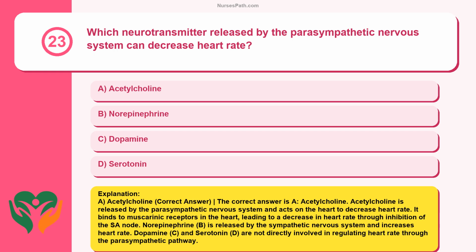node. Norepinephrine, B, is released by the sympathetic nervous system and increases heart rate. Dopamine, C, and serotonin, D, are not directly involved in regulating heart rate through the parasympathetic pathway.